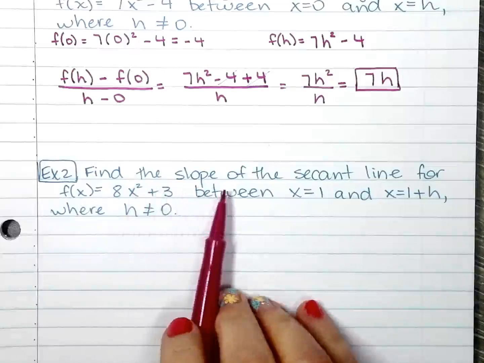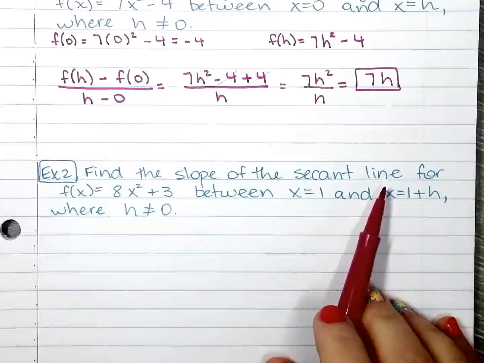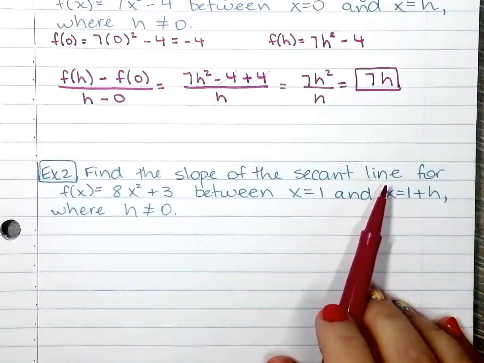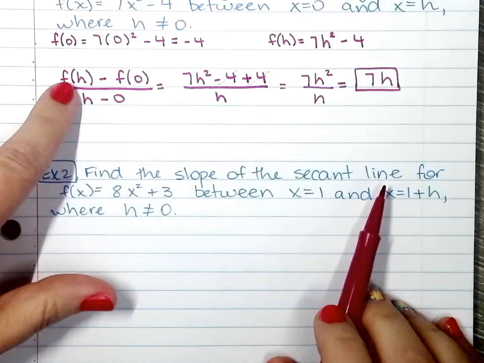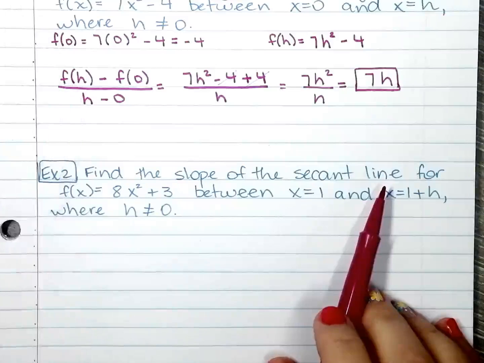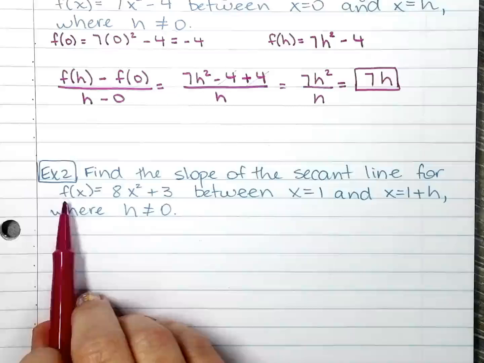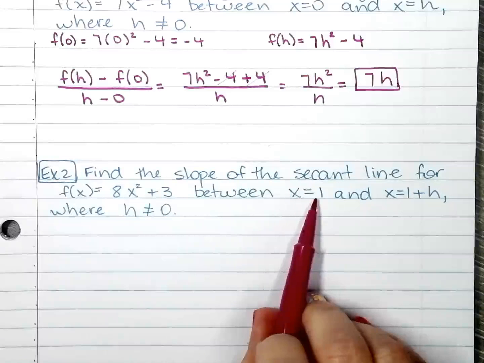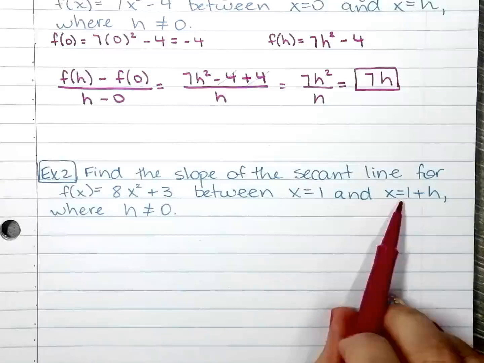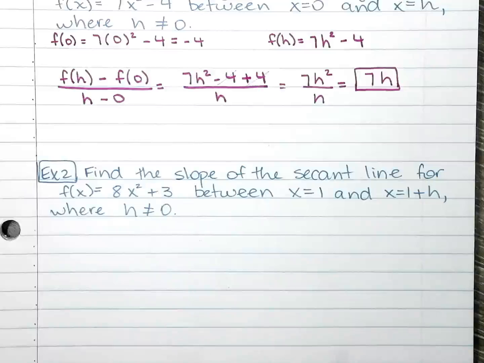Now I need to find the slope of the secant line. Ooh, that sounds so big, so wordy. But you're just using the same formula. It's the slope formula again. It just sounds so complicated, but you got this. Find the slope of the secant line of this function between x equals 1 and x equals 1 plus h. Whoa, what does that mean?